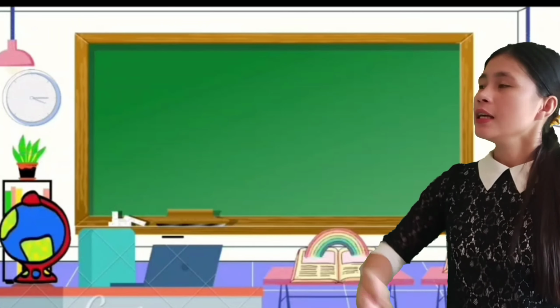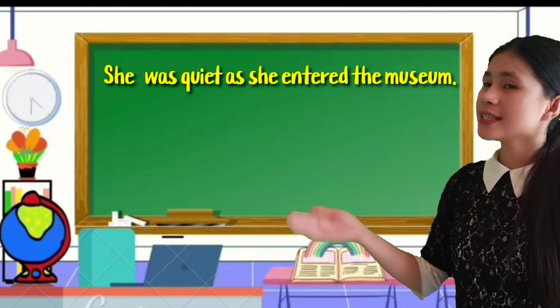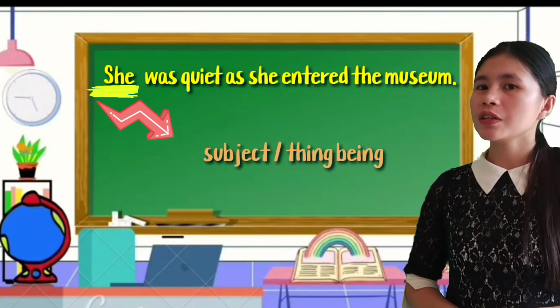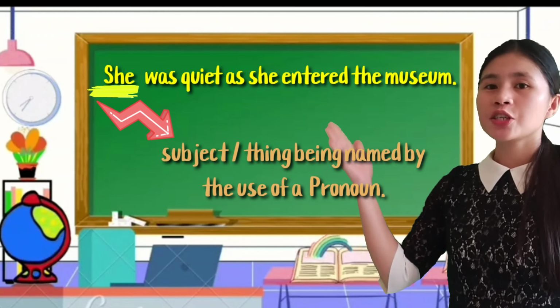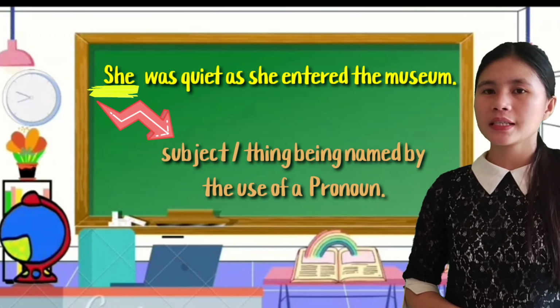For example, she was quiet as she entered the museum. In this sentence, the subject or thing being named by the use of pronoun is the word she, and so this would also use the nominative case pronoun.